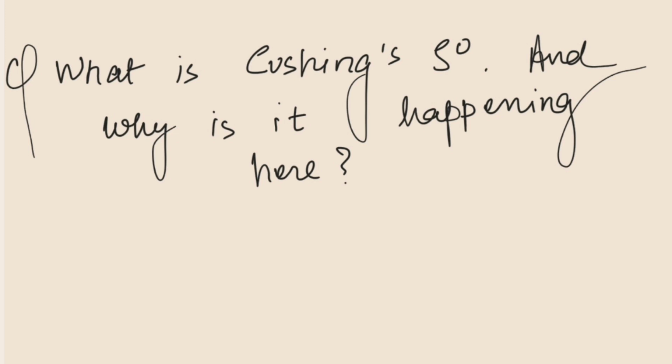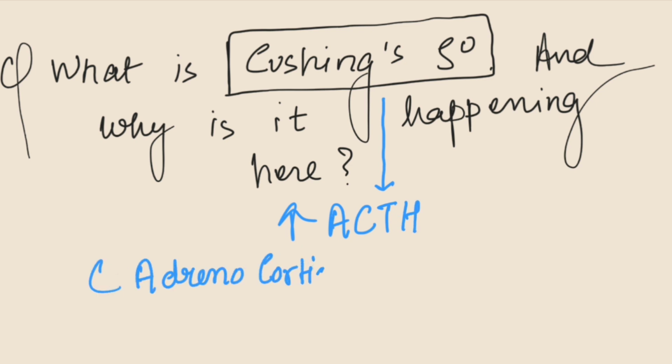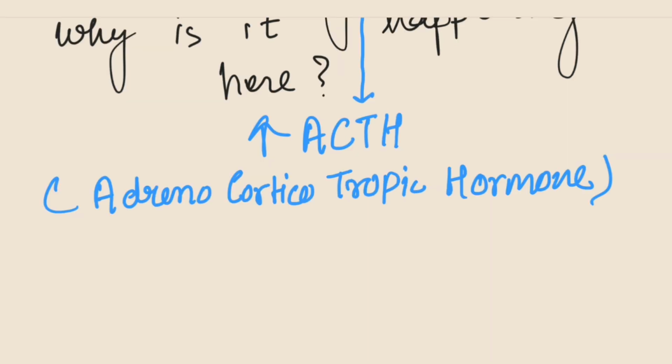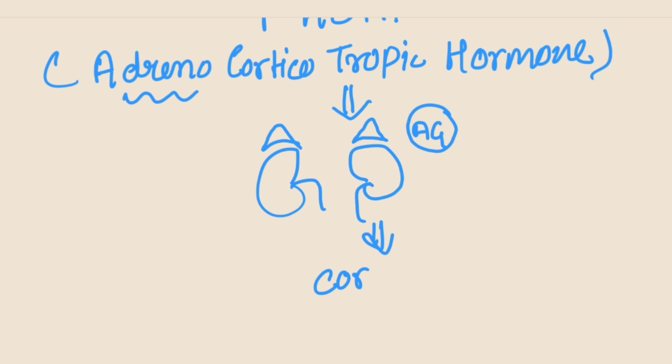So, what is Cushing's syndrome and why is it happening here? In Cushing's syndrome, there is an increase in ACTH, which is adrenocorticotropic hormone normally released from pituitary gland. This ACTH then acts on adrenal gland, which in turn releases cortisol. Cortisol is a steroid hormone that has multiple important functions in our body, including increase in level of blood glucose, metabolism of fat, proteins and carbohydrates, decrease in bone formation, suppression of immune system, and it also aids during stress.